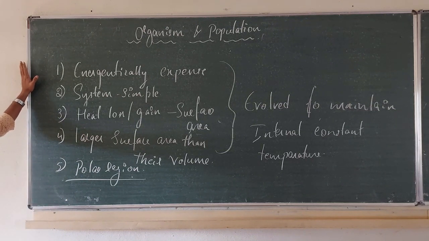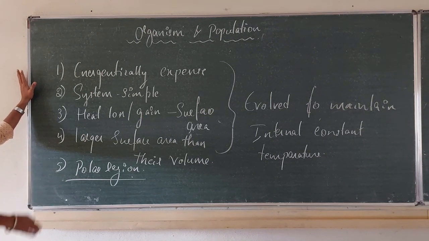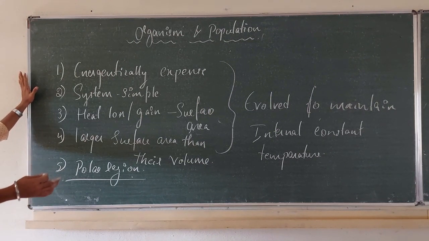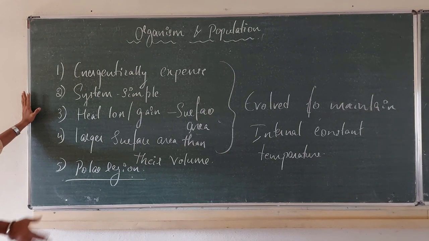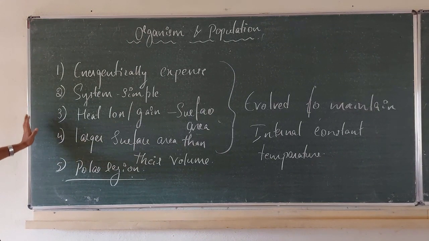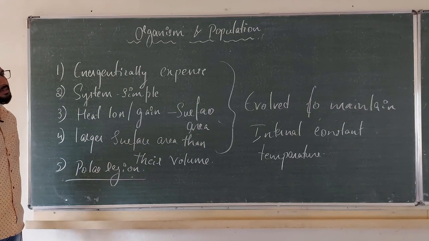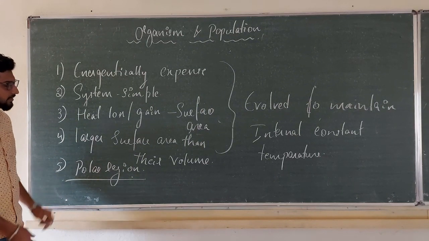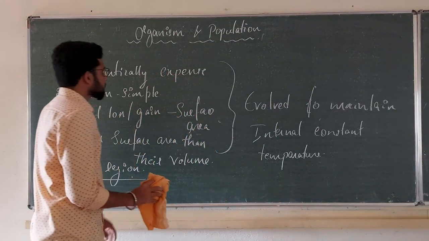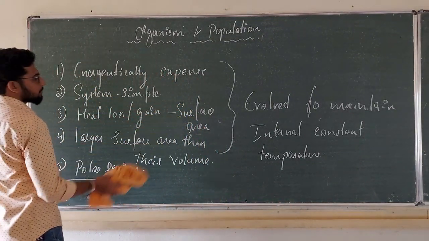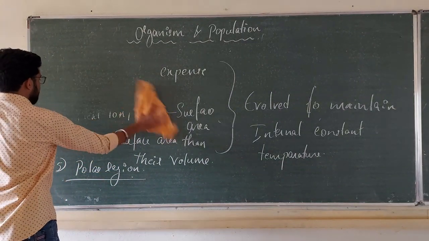They also have a very simple system. Heat loss or heat gain is a function of surface area. Many organisms have a higher surface area and less volume. Because of that, they are not able to produce or supply the amount of energy required to maintain the internal temperature. That's why you cannot find smaller organisms in polar regions. They have not evolved to maintain internal body temperature.